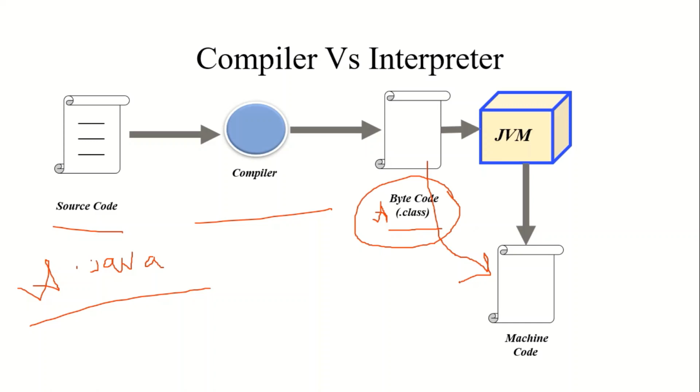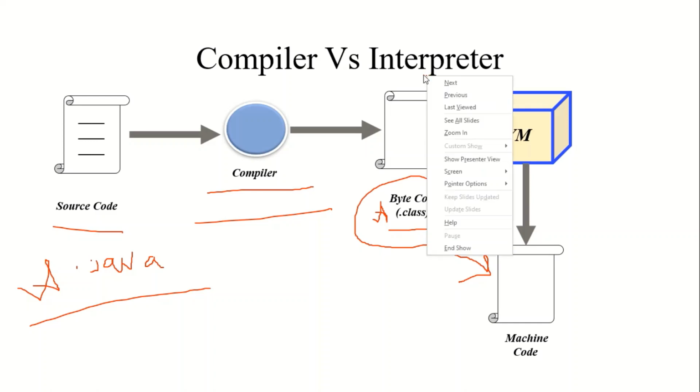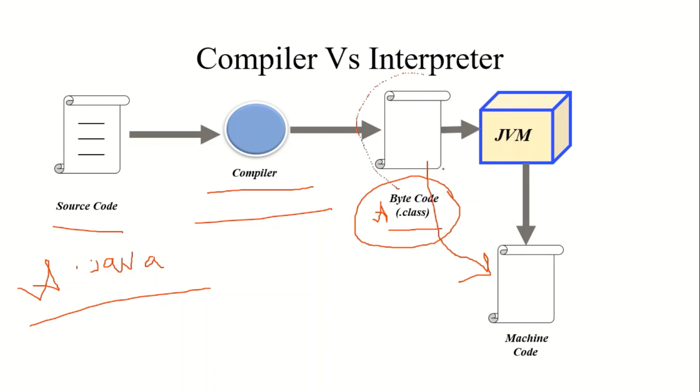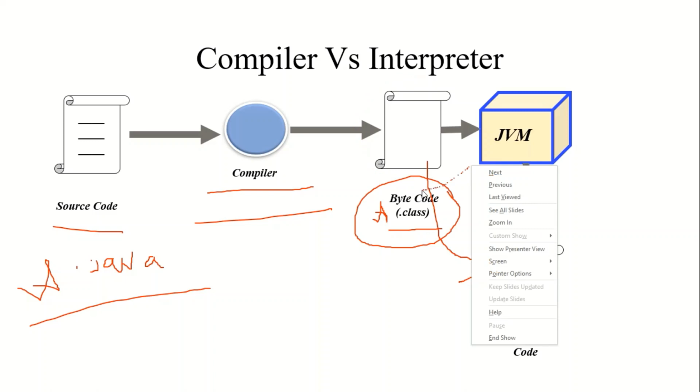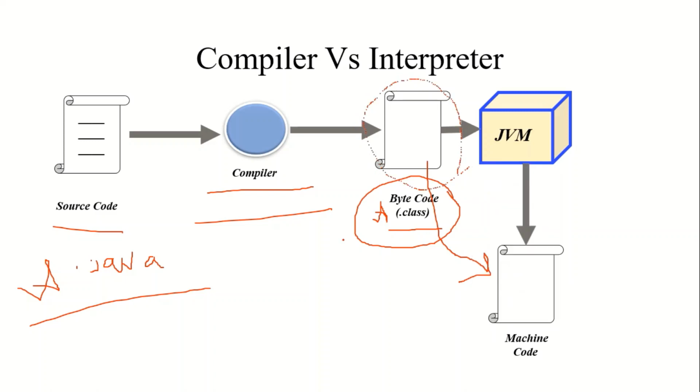Now here two questions can be asked. First, what is the responsibility of the compiler here? Here compiler is giving the bytecode, not the machine code. Since bytecode is given, not a machine code, the problem here is machine will never understand what is the meaning of the bytecode. And JVM does what? JVM is a person who takes the responsibility of converting this bytecode into the machine code so that machine could understand.